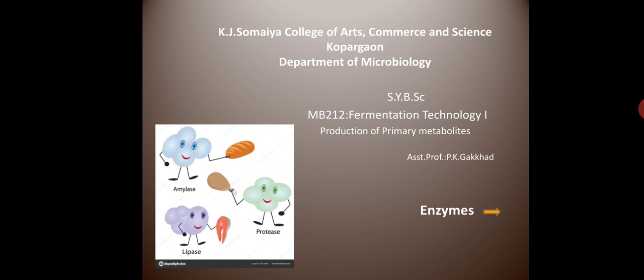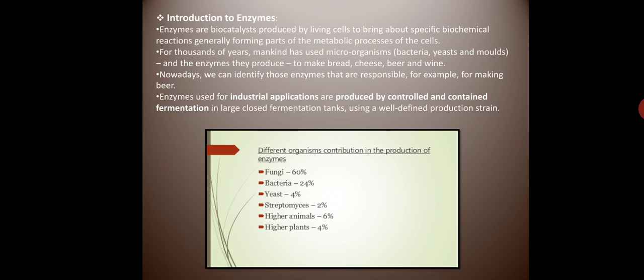Those products may be chocolate, cheese, yogurts, etc, and all this production is done by using microorganisms, which include bacteria, fungi, yeast, mold, etc. So this is a wide variety of enzymes. Specifically, in this lecture we are going to discuss the production of the enzyme amylase. Amylase was the first enzyme produced at the industrial level.